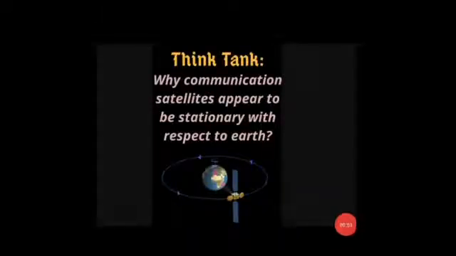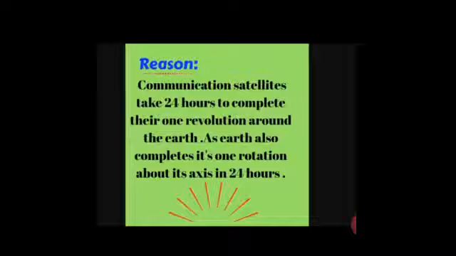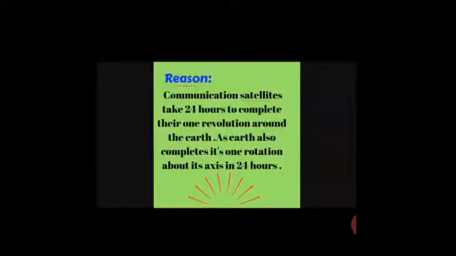Next here we have a very interesting question: why do communication satellites appear to be stationary with respect to Earth? The answer is very easy. Because the communication satellites take 24 hours to complete one revolution around the Earth, as Earth also completes one rotation about its axis in 24 hours. So this is the reason that these communication satellites appear to be stationary with respect to the Earth.